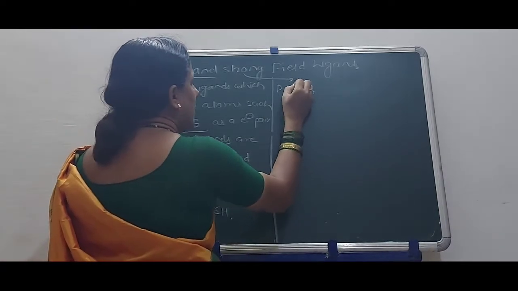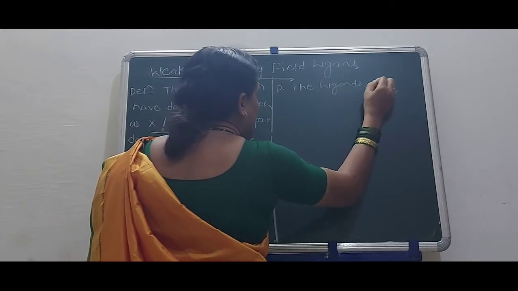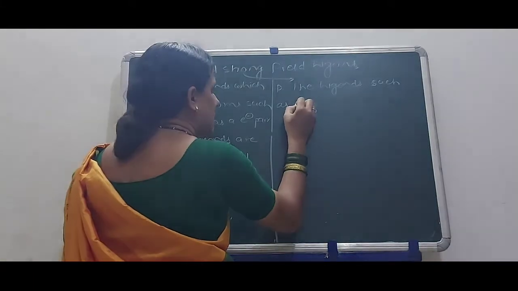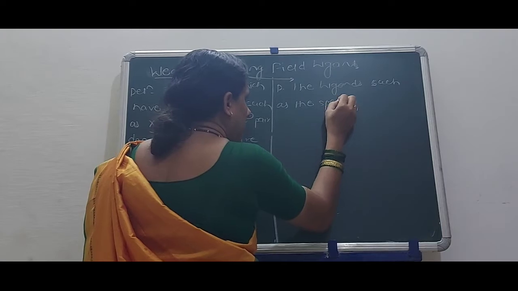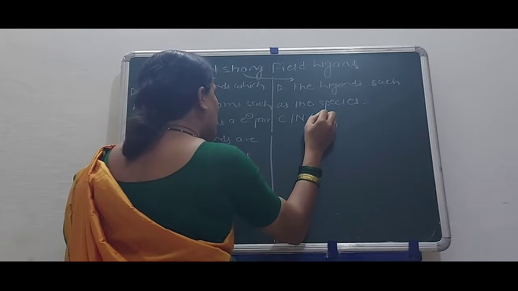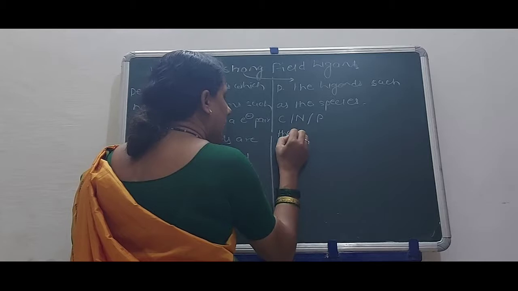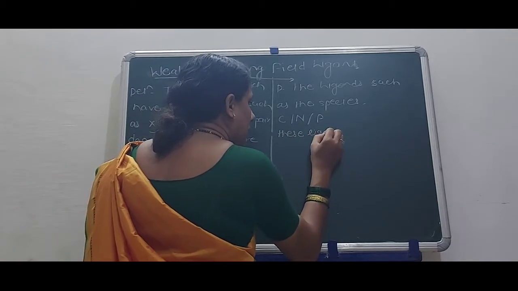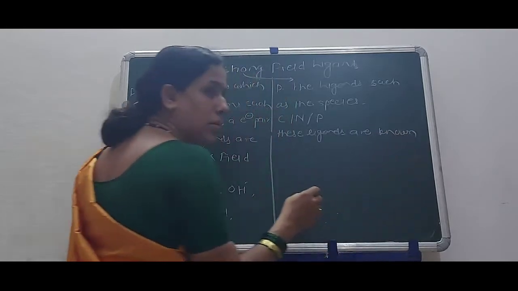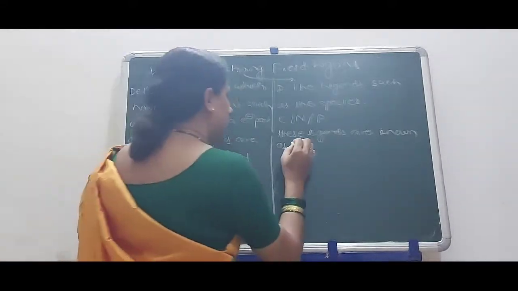The definition: the ligands such as the species with carbon, nitrogen or phosphorus as a donor species, these ligands are known as strong field ligands.